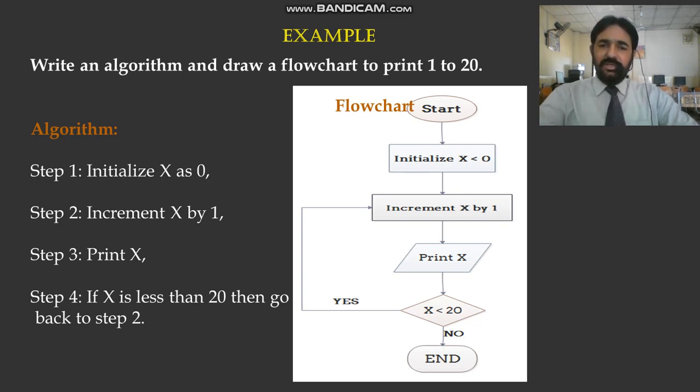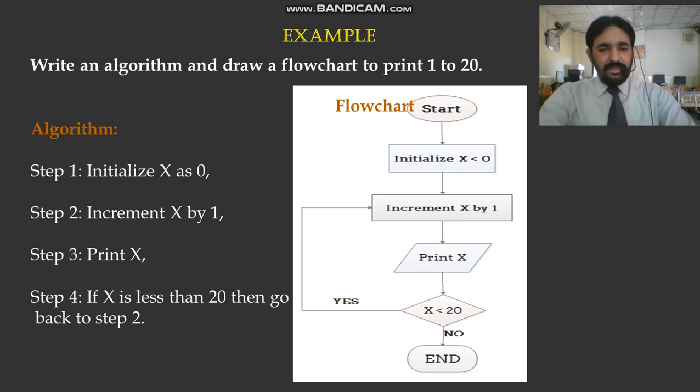In the same way, in the flowchart you can see start, step 1, initialize x equals 0, then increment x by 1. Now x incremented by 1: 0 plus 1 equals 1, and print x, the x value is 1.